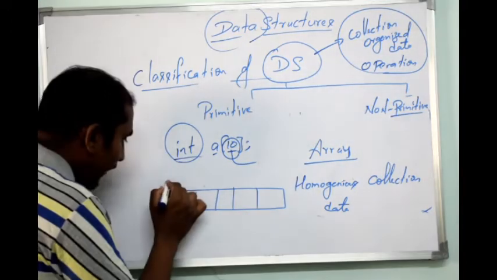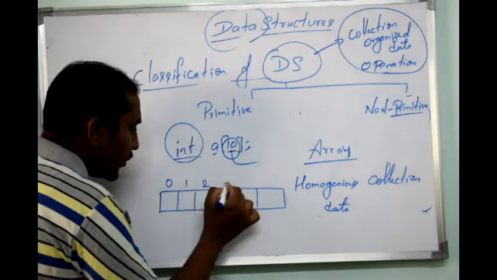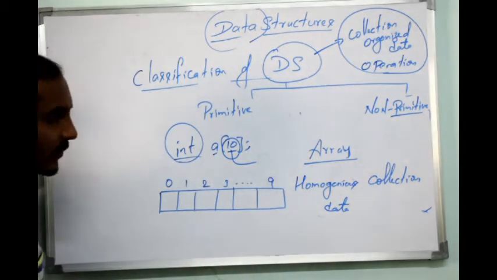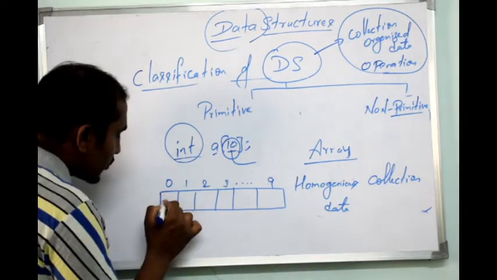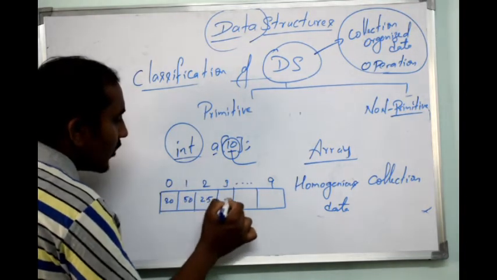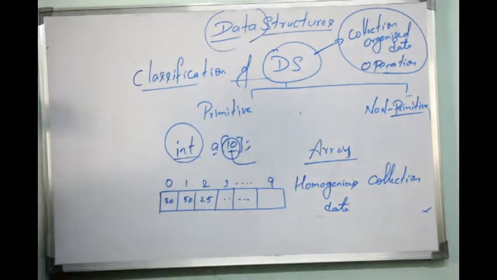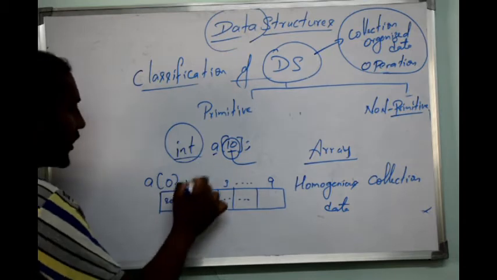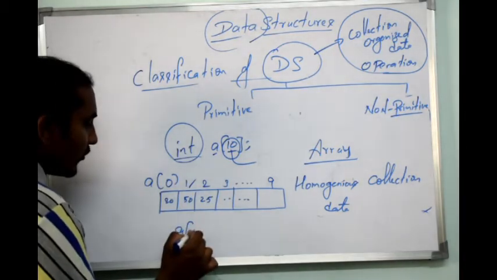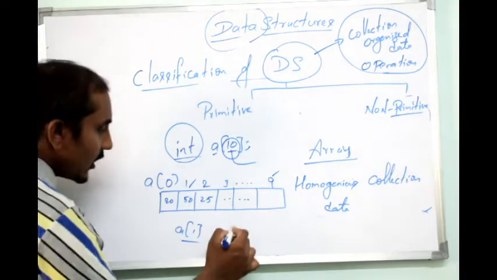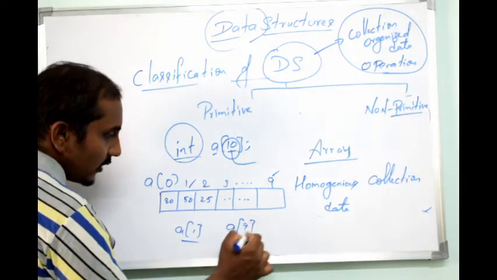We'll have indexes 0, 1, 2, 3 and so on till 9. I can store values like 20, 50, 25 into the array. If I want to access 50, I write A of 1. If I want to access the last element, I write A of 9.